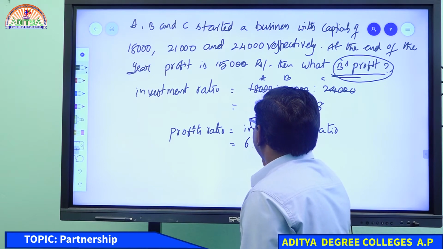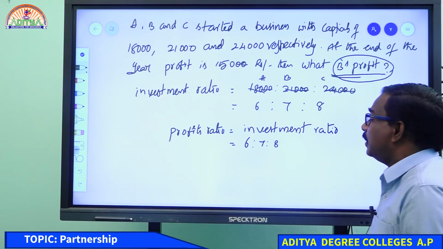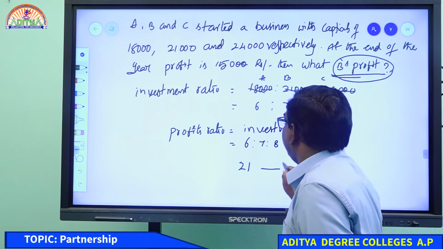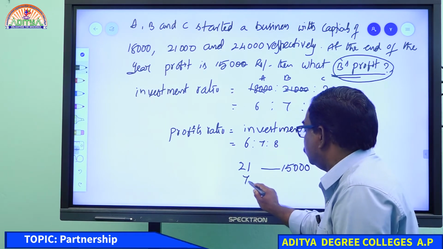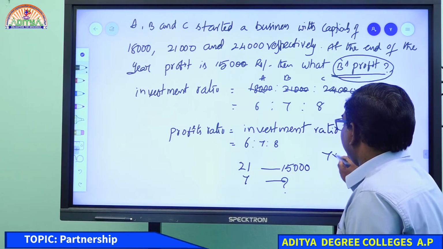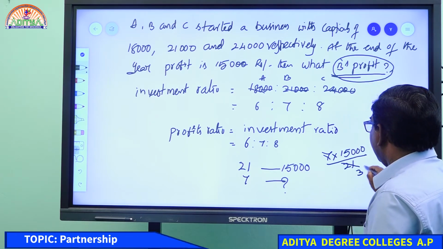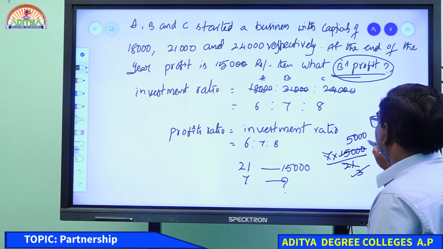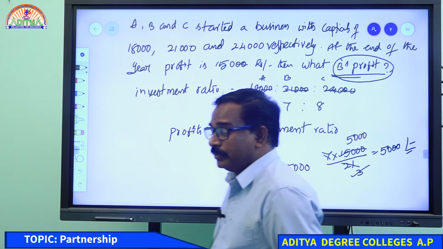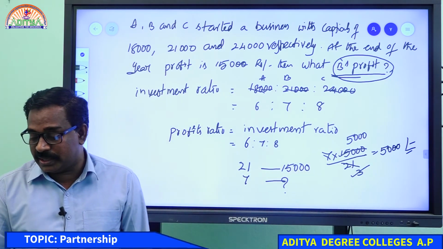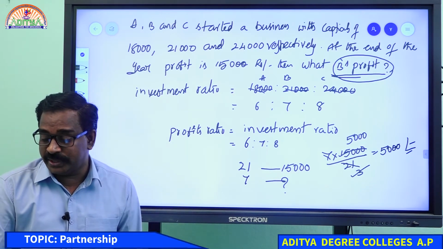So 6:7:8. 6 plus 7 is 13, plus 8, 21 parts. For 21 parts the profit we got is 15,000. B's profit is asked, 7 parts, how much? So 7 into 15,000 by 21, 7 threes are 21, and 3 fives are 5,000. So 5,000 is the answer. All of you have written 5,000 only, one member wrote 17,000. Please check your answer, gentleman or gentle lady. All of you gave 5,000 rupees, very good.